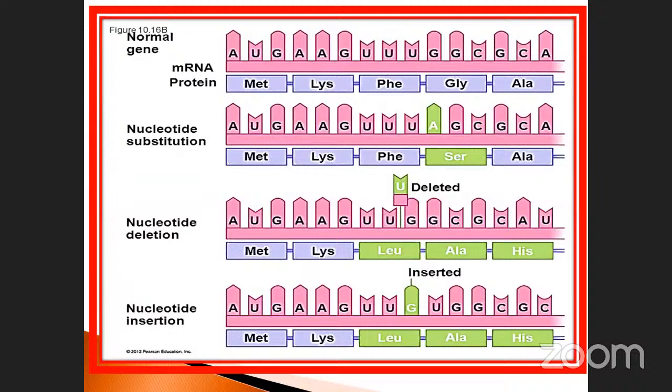See that one. Another is also one. See that methionine, lysine, phenylalanine, glycine, alanine. These are the normal ones. Each three is encoded by an amino acid. Here what happened? See that one? Only one will be changed. That is called nucleotide substitution. As a result, the particular amino acid completely changed. Here the glycine is mentioned. But what about here? GGG, okay, GGC here. Here what happened? AGC. So the A is substituted here. As a result, what happened? That amino acid sequence also changed.